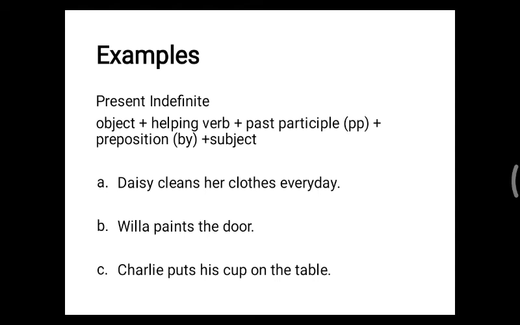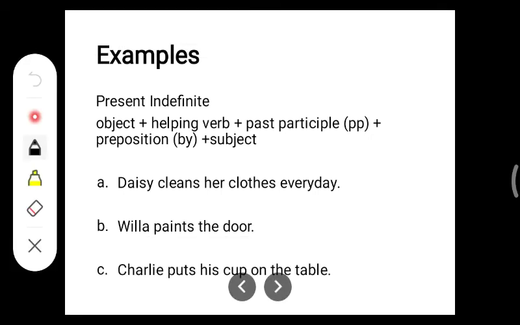So first, simple present tense examples. Here I have given you three sentences. Just using the formula, try to write these sentences into passive voice. I'll read for you. Daisy cleans her clothes every day. So here, look at the formula. What is first? First we need to use the object. What is the object here? The object is clothes. Then comes the helping verb, then past participle, then preposition, then subject.